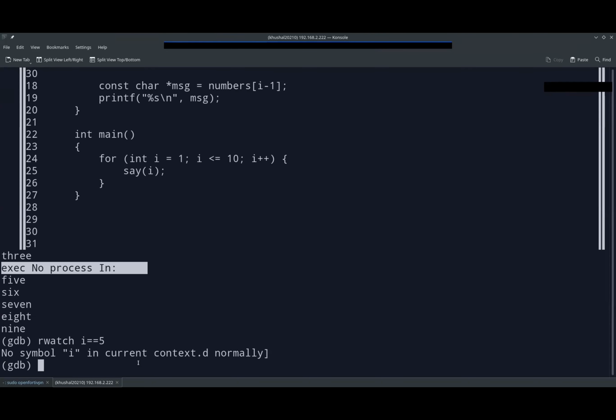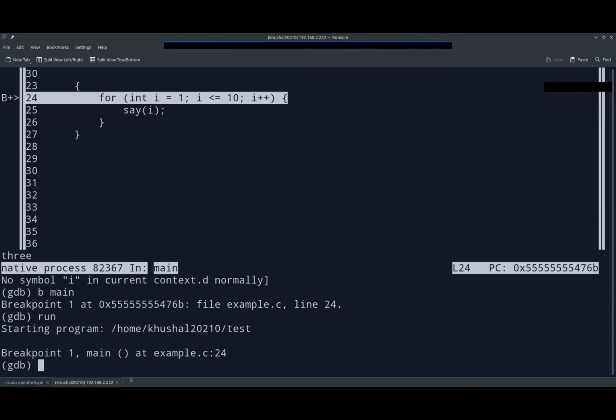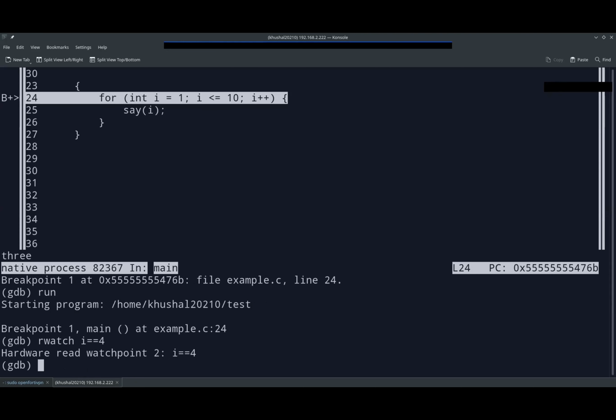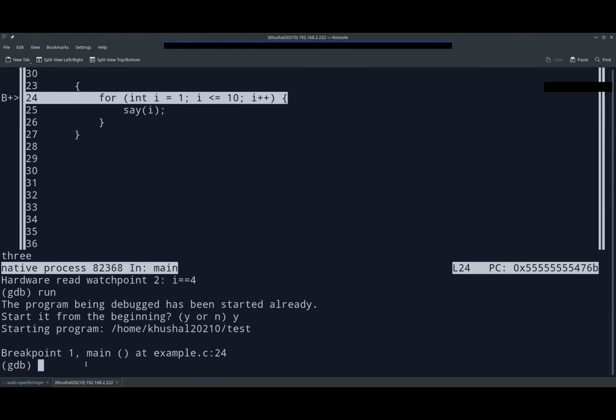Okay, it says no symbol in current context. We might have to go into main, so let's set up a breakpoint first. Breakpoint main. Okay, run the program. We are in main right now. Let's try for now, watch I equal to 4. Okay, so we have set the watch point at I equal to 4. Let's run the program again from the beginning. Yes, starting the program.